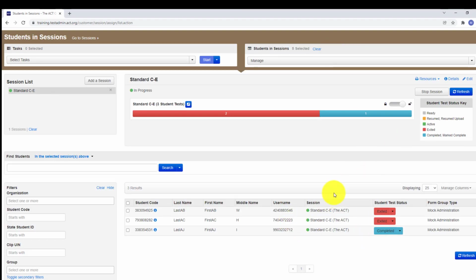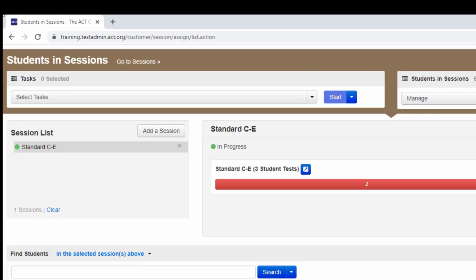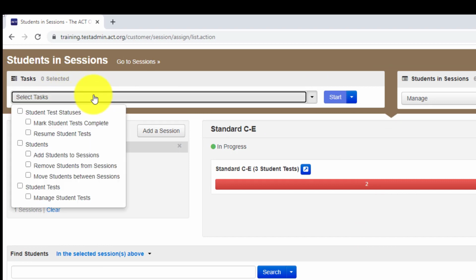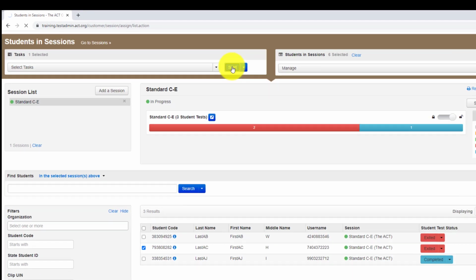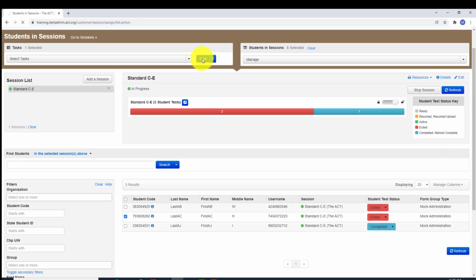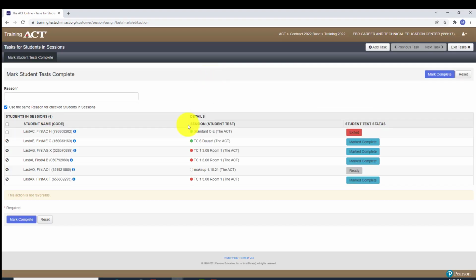And you're all going to have this situation probably. So you can click on the box right here. Click on the box. And we're going to go back to that task pane. Click on the task pane, and you see where it says marked student test complete. You're going to click on that box. Then you're going to go to start. And when you do that, here is what happens. It's still turning. All right, there we go. All right, so here's the one I need to move right here. So I'm going to click on this box right here.